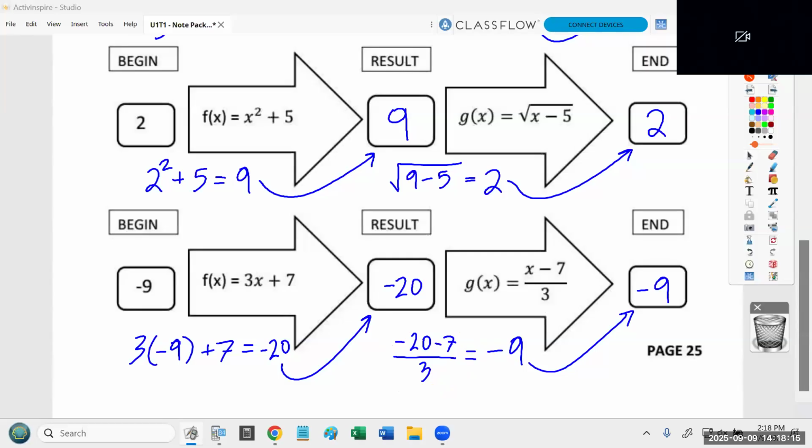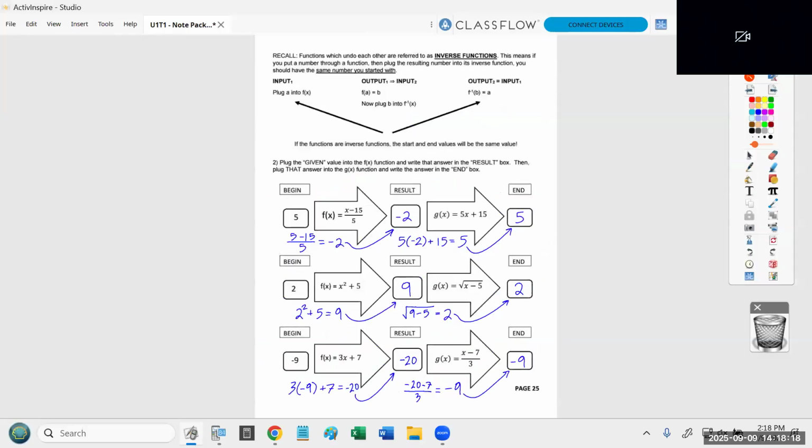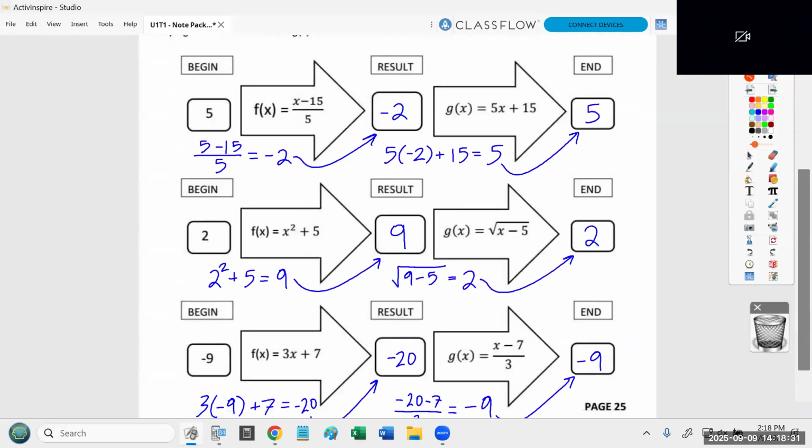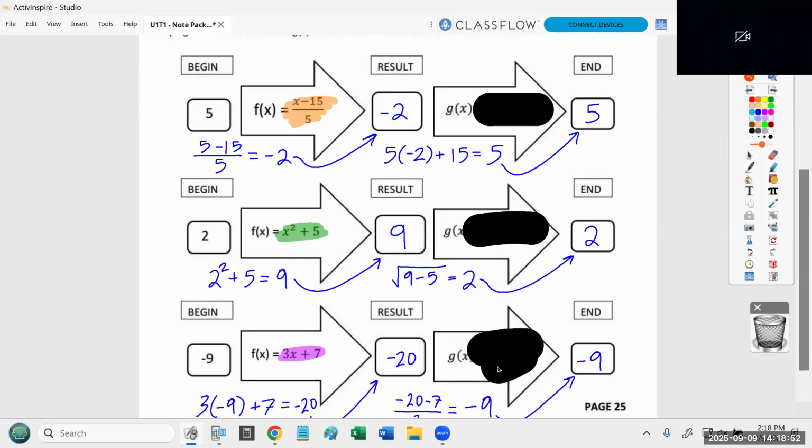So now let me give you a brief summary on the new thing. That's the only new thing we're doing today. In every single example we've done so far, I have given you the function and the inverse function. The new thing I'm going to show you next is: what if I give you this, but I don't give you that? This is the new thing I want to teach you now.